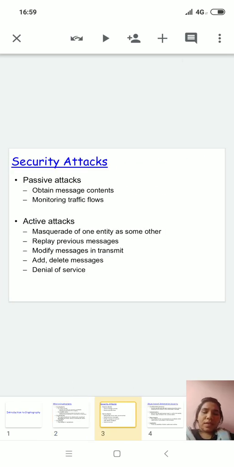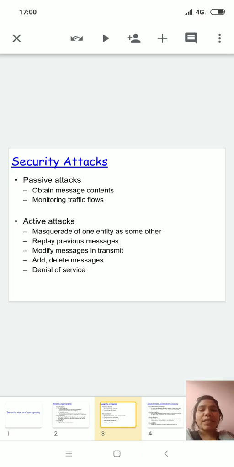In security, there are two possibilities of a security attack. One is passive and another is active. Passive attack means obtaining the message content and monitoring traffic flows. And active attack means masquerade of one entity as some other, and replay of a previous message.